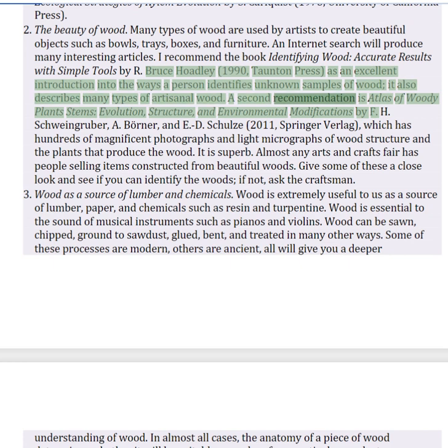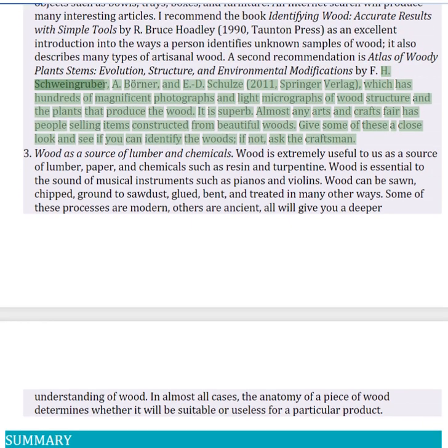A second recommendation is Atlas of Woody Plant Stems: Evolution, Structure, and Environmental Modifications by F. H. Schweingruber, Borner, and E. D. Scholes, which has hundreds of magnificent photographs and light micrographs of wood structure and the plants that produce the wood. It is superb. Almost any arts and crafts fair has people selling items constructed from beautiful woods. Give some of these a close look and see if you can identify the woods.